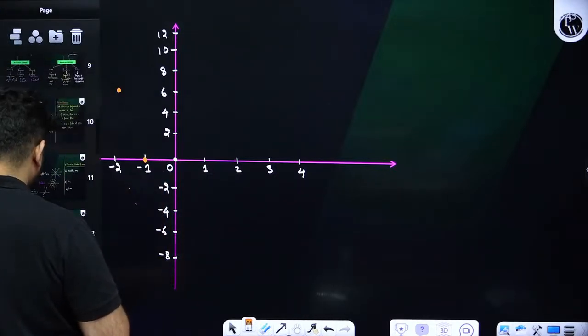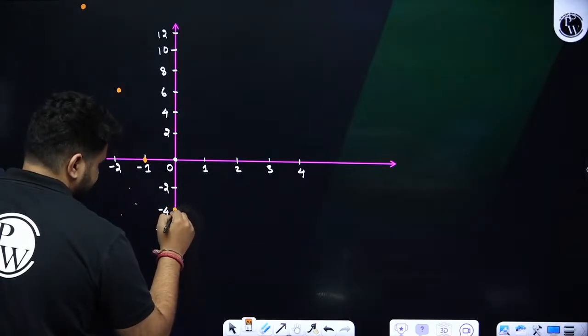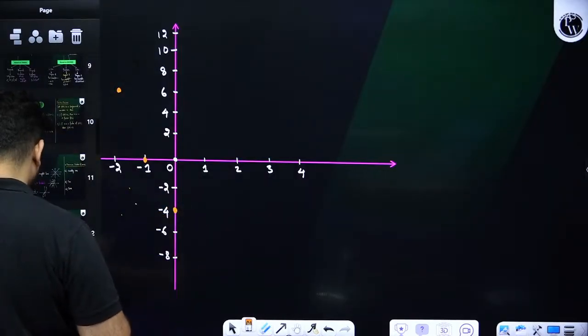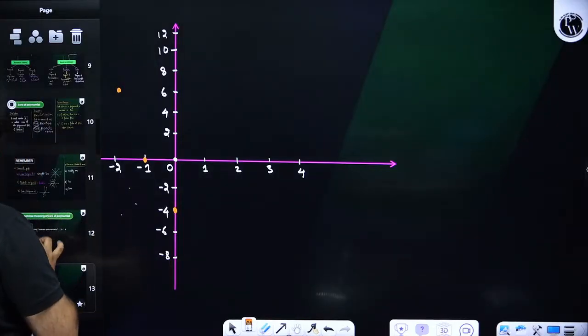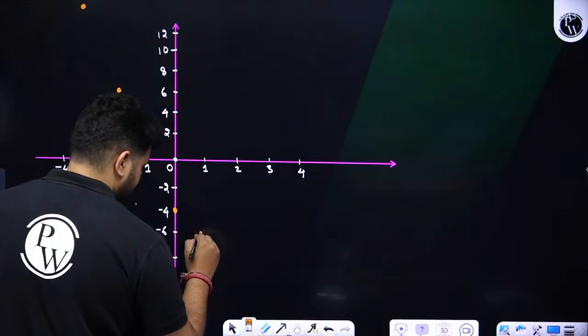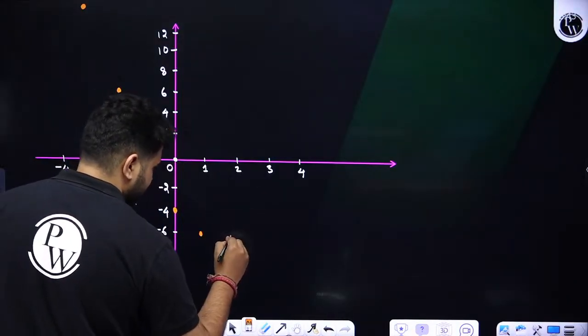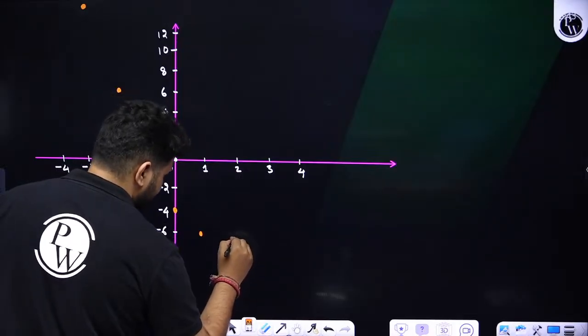Next, when we look for 0, when we take 0 we get minus 4 over here. Clear? And if we take the value as 1 over here, we get minus 6, 2 also minus 6. 1 then minus 6, 2 then also minus 6. Clear?